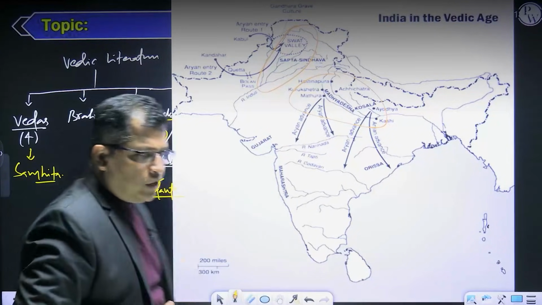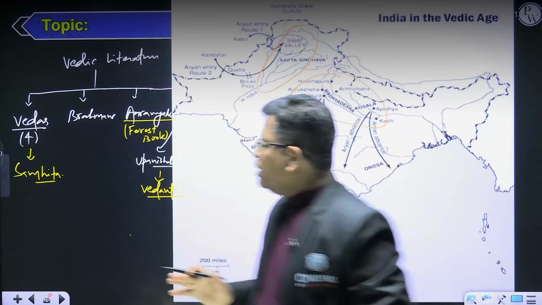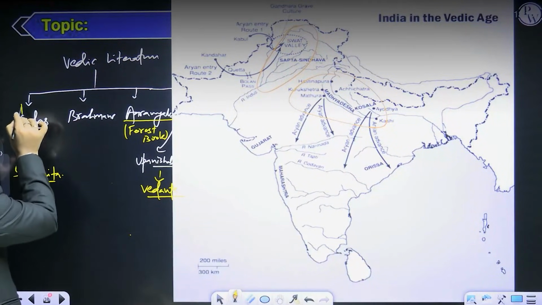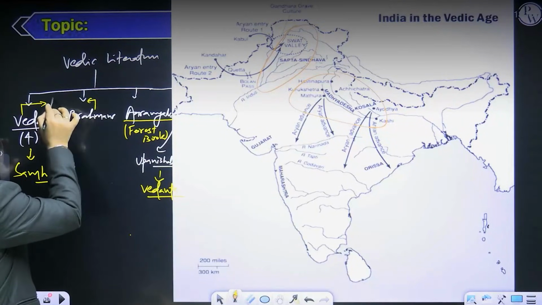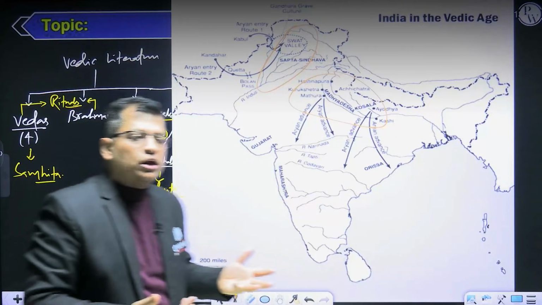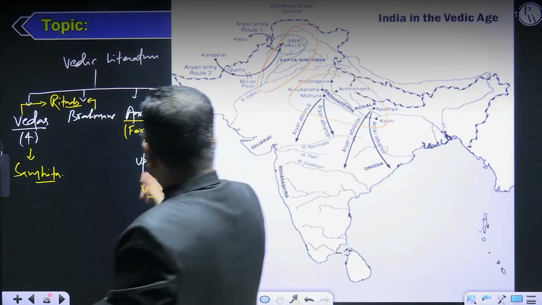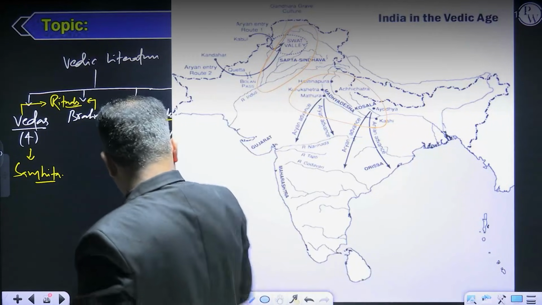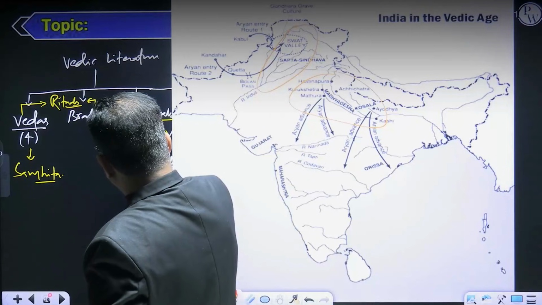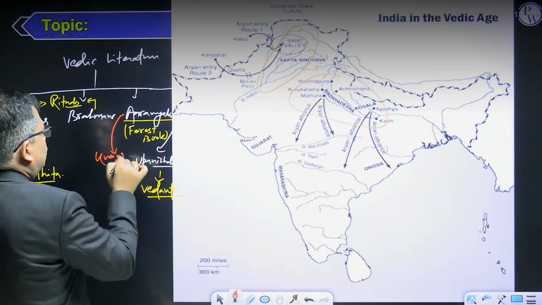Now listen to me carefully. I would like to tell you one more very important thing here. The Vedas, or the Samhita you can say, and the Brahmanas, these two focus on the rituals. I will not tell you in this class why they focus on rituals, or what the purpose of these rituals is. And then the Aranyaks and the Upanishads focus on knowledge.